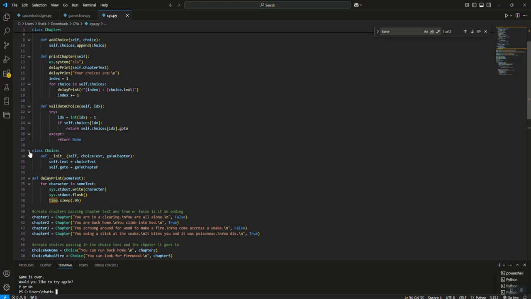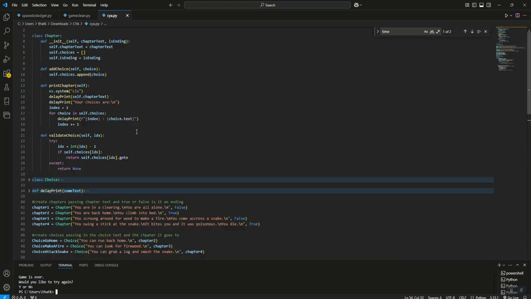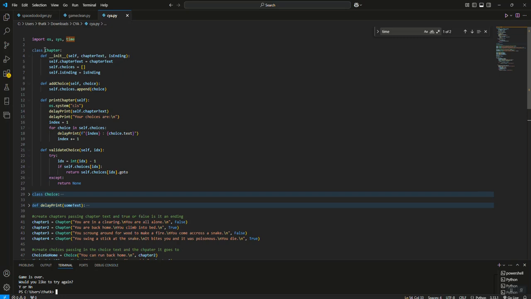Okay, now that we've built our choice class, let's go back up under our chapter. We've got our first definition here. We're going to build a second definition and make sure it's lined up with your first definition. It's going to be def add_choice, and this is how we're going to add choices to our chapters. We're doing it this way so that we can have 1 or 100 choices. It doesn't matter. The code will deal with it.